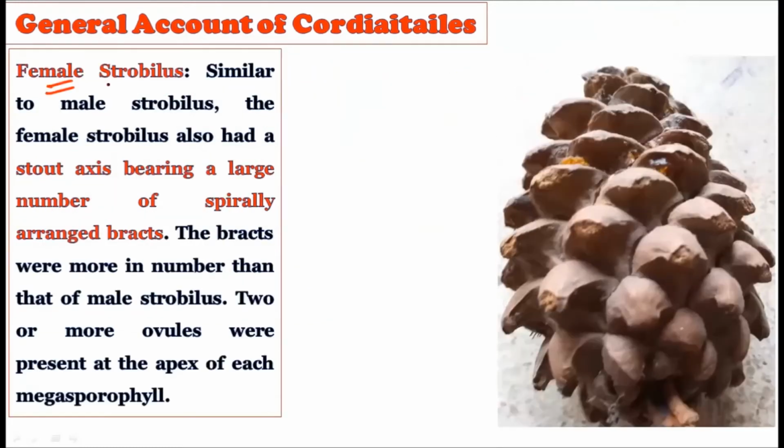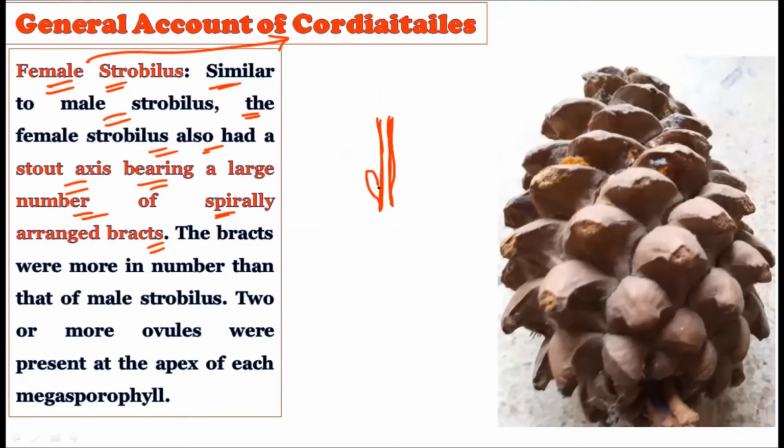Now let us consider the female strobili. Which type of female strobili is possessed by the members of the Cordaitales? Similar to the male strobili, the female strobili also had a stout axis bearing a large number of spirally arranged bracts. Stout means strong. A strong solid axis is there, and it will possess the spirally arranged bracts like this.